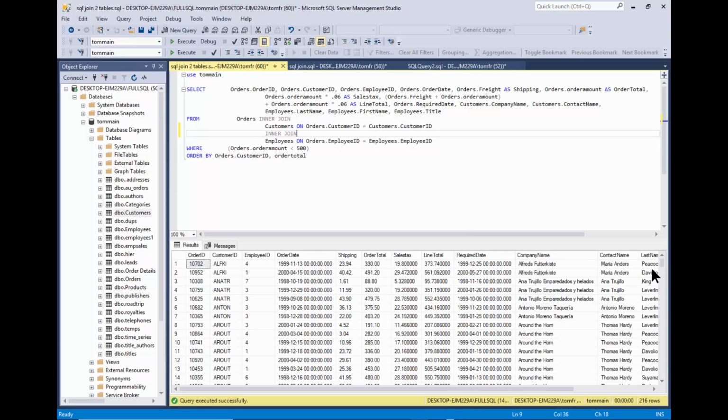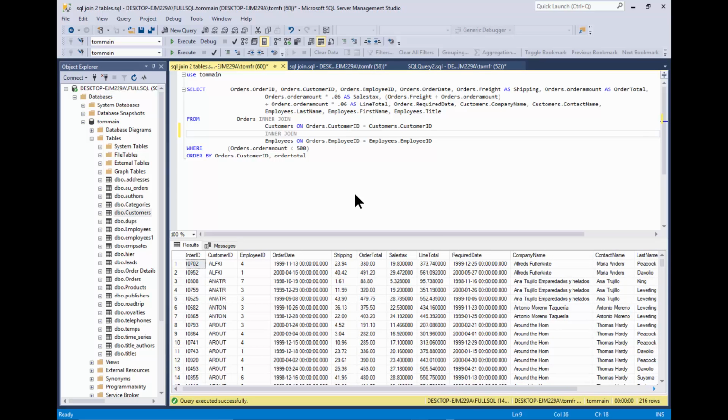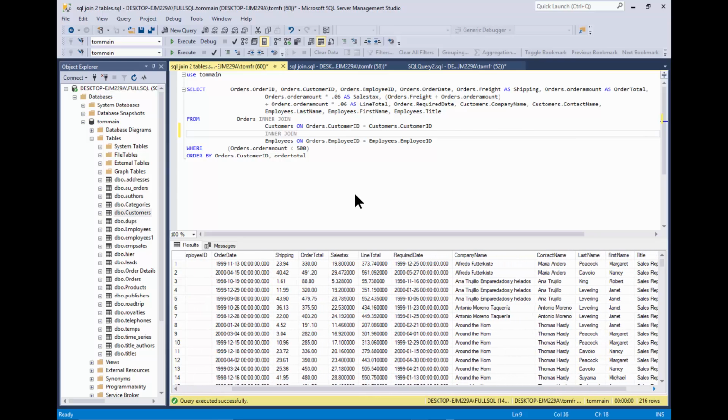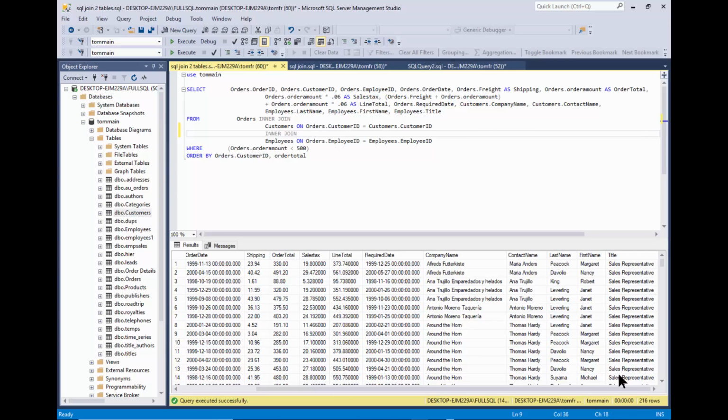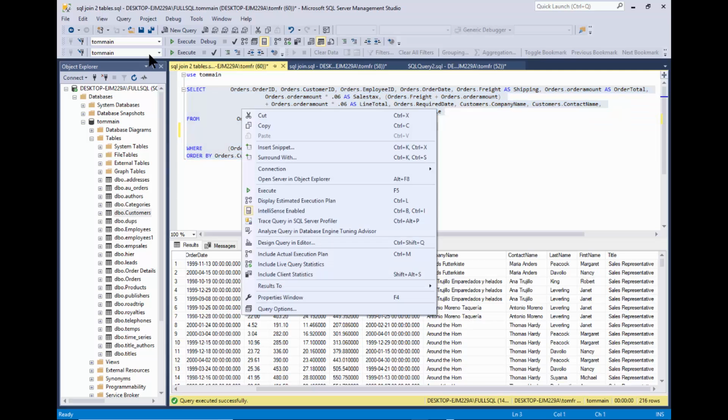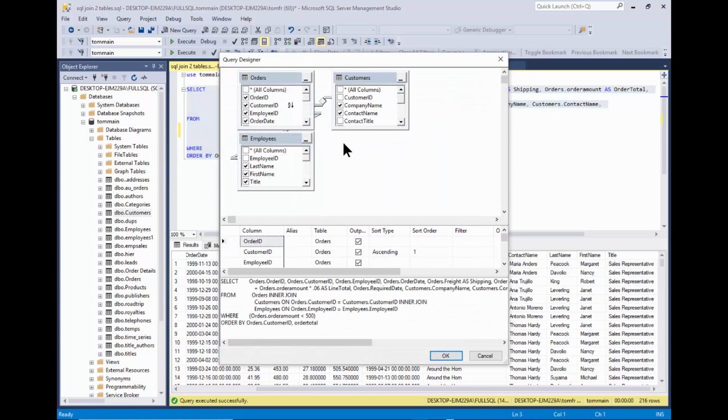Now I have the company name, the contact name. Then if I scroll over, we're going to have some fields from the employees table over there as well. And this one still has the 216 records. So you can have as many tables in your query as you wanted to. Let's take a visual look at this. So I'm going to go ahead and highlight the code here, and we'll right click and we'll pick on the design query in editor. And we can see the joins.